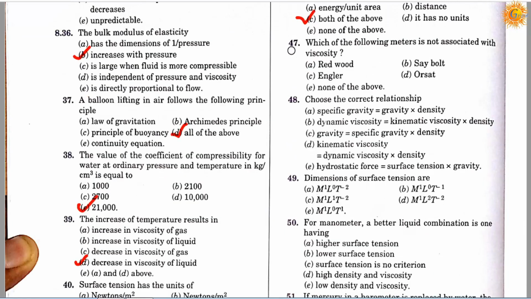Question number 47. Which of the following meters is not associated with viscosity? Option A Redwood meters, option B Saybolt meters, option C Engler, and option D Orsett, and option E none of the above. So correct answer is D, it's Orsett.